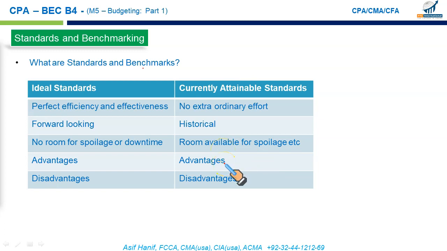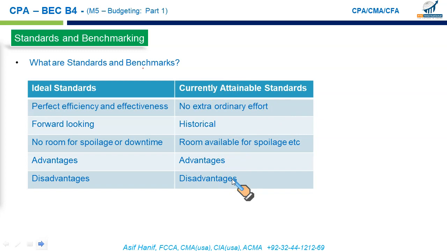The advantage of currently attainable standards for performance evaluation is that they are viewed as attainable. They will get buy-in from most of the staff members, and employees will be more motivated if the standards are set at currently attainable levels.